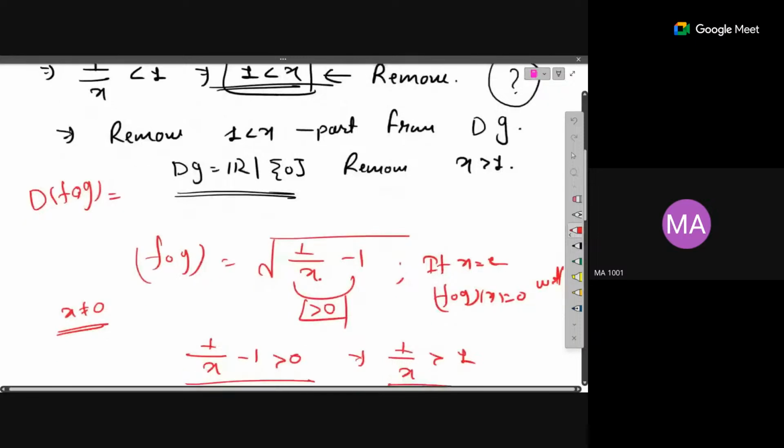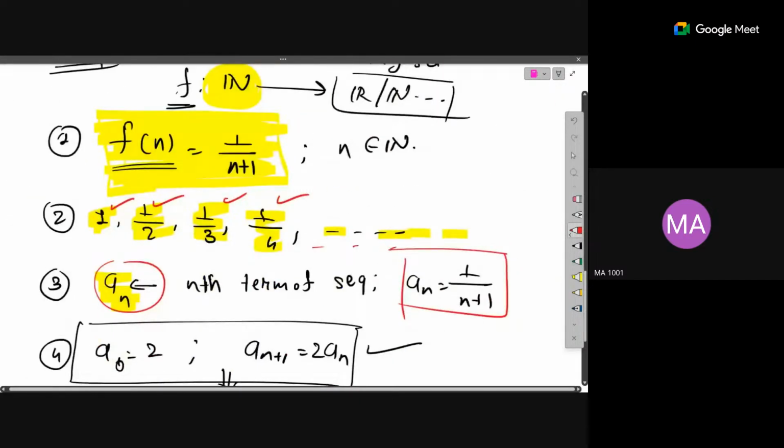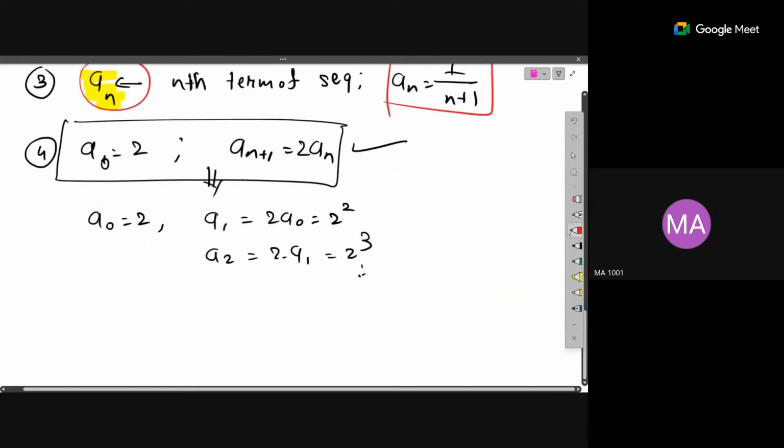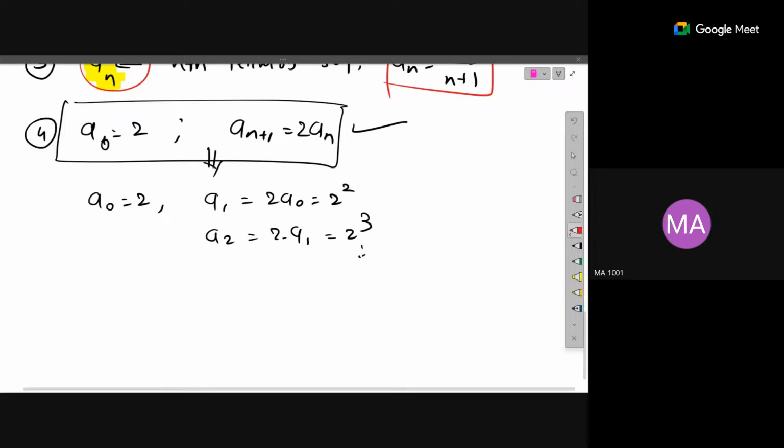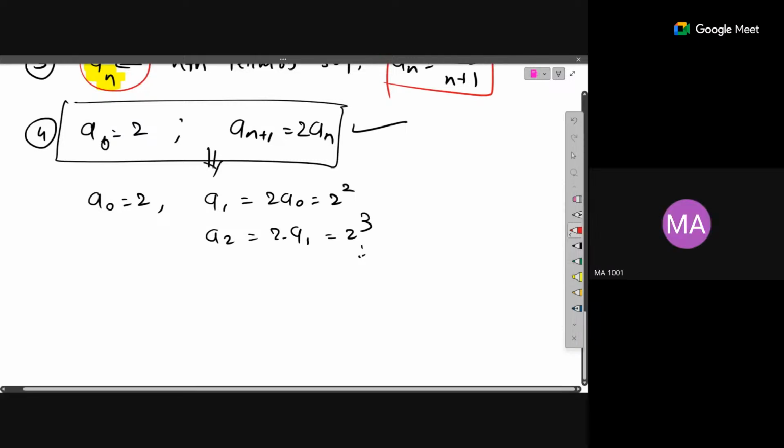So I have to check that example once again. I'll check it and post it in the chat, or I'll post the PDF over the calendar. I'll solve it in detail and then I'll post. We have enough time, ma'am. The 13th is the end term, so we can proceed. Yeah, that's correct. So I'll think about that example once again.